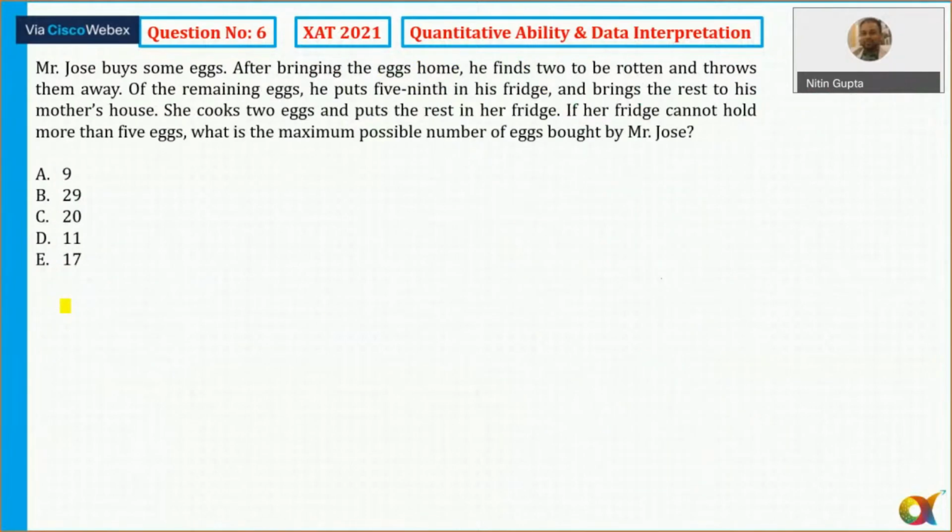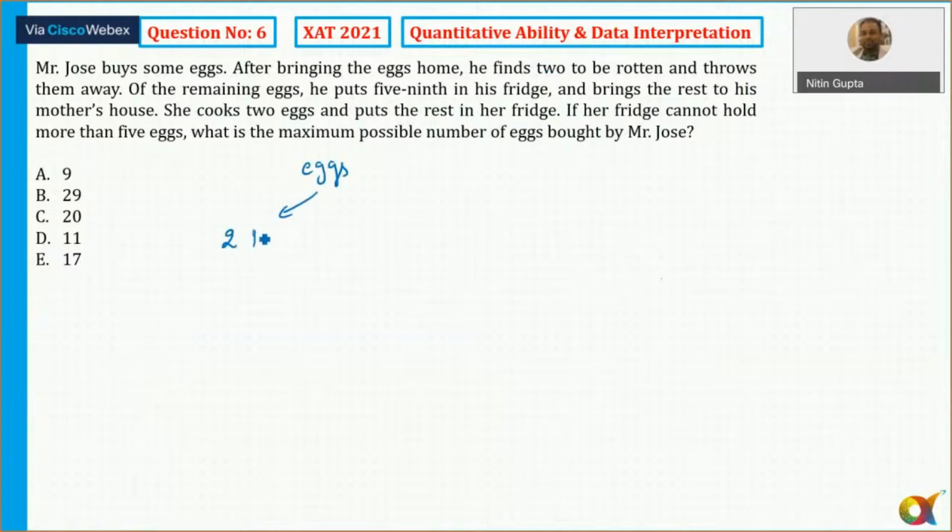Question number 6, a very interesting question which can be solved with the help of the options here. It says Mr. Jose buys some X. So he bought some X. After bringing the X home, he finds that 2 are rotten. He bought a total of some X, and we need to identify how many X here.